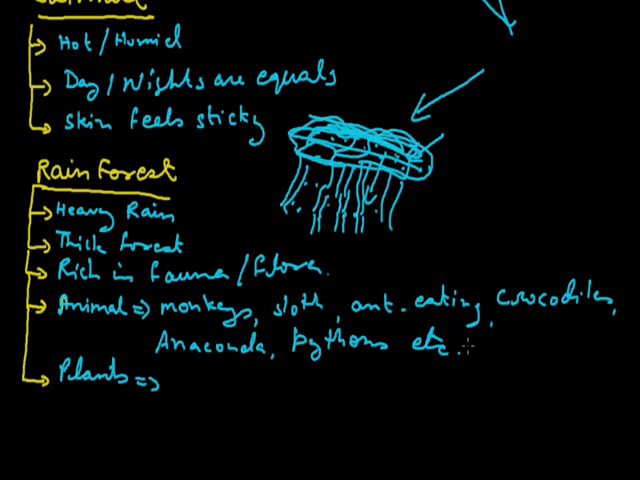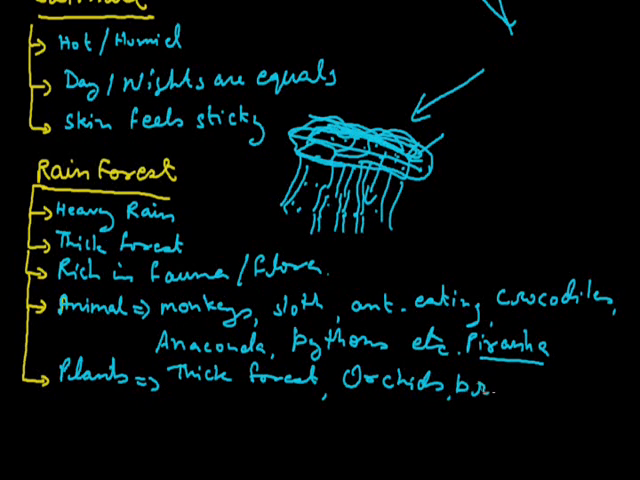If we come to the vegetation, different types of vegetation are found here. Yes, one more thing, the very famous fish is also found here, and that is piranha, world famous fish. Thick forest, so different types of species are found here. Only those species which are especially found here, like orchids.